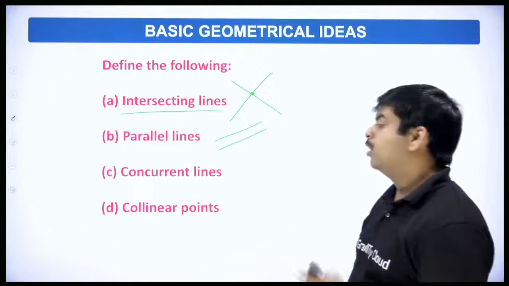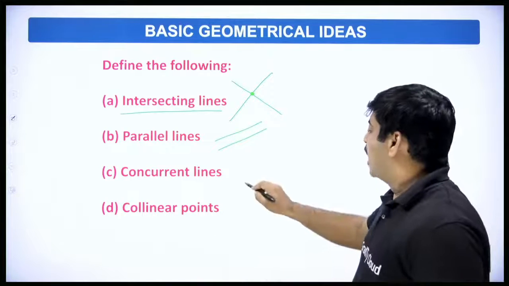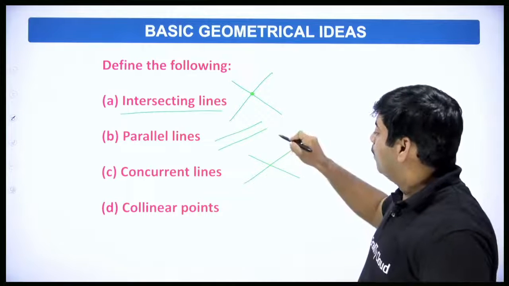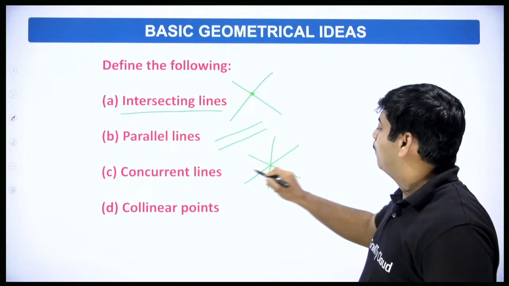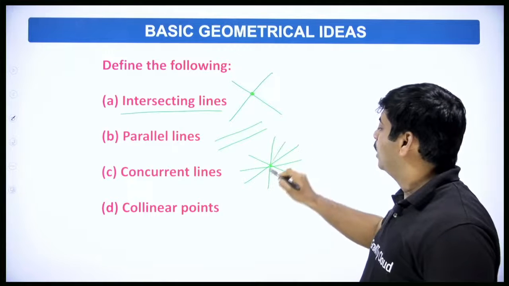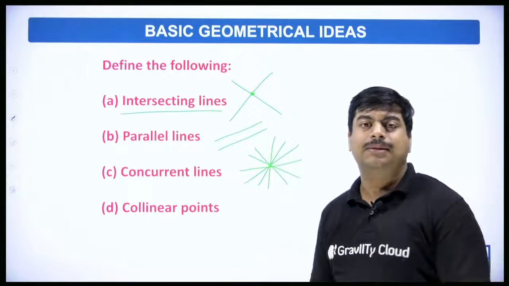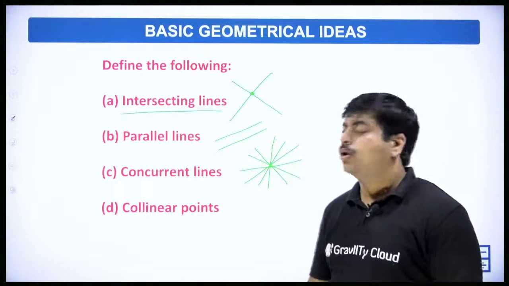Next one, concurrent. What do you mean by concurrent? If you have two intersecting lines, and you have one more line passing through the same point, and one more line, all these lines are called concurrent lines.